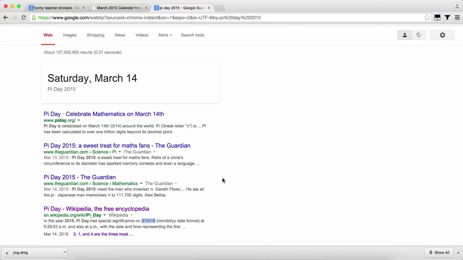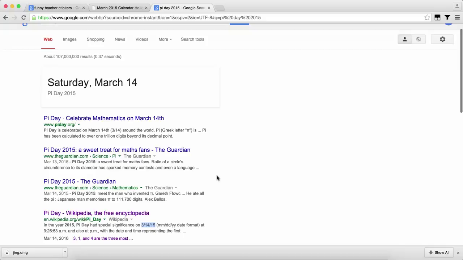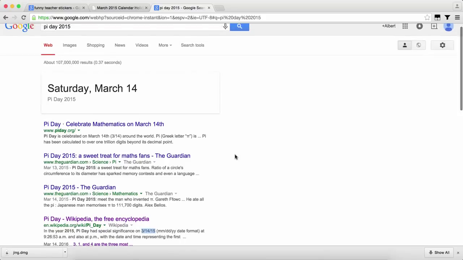Then I did further research on the market and competition. I found that this is quite a big day for mathematics enthusiasts and also for teachers, I think. And in the competition analysis, I found out that there were similar designs that were selling well at that time, and I thought that, well, I could also go into the market.